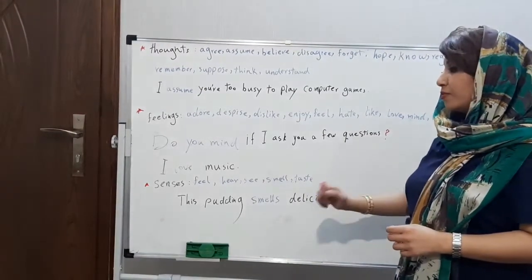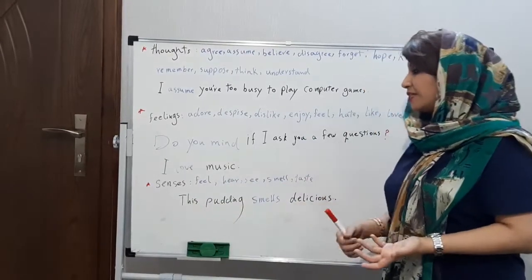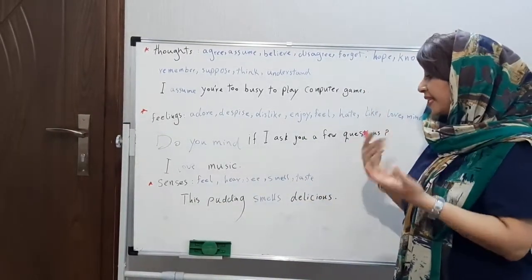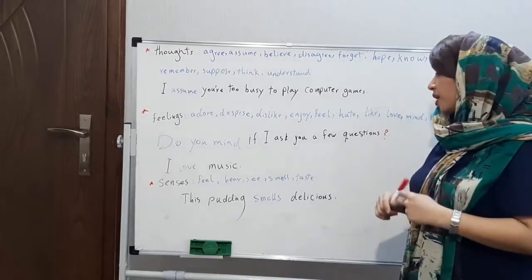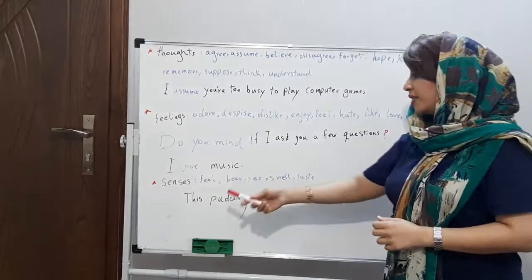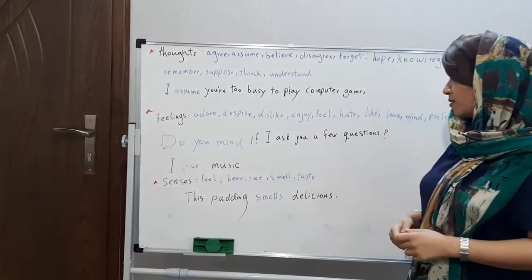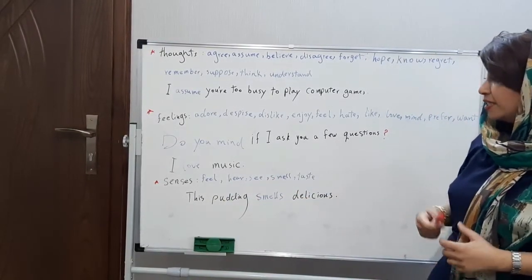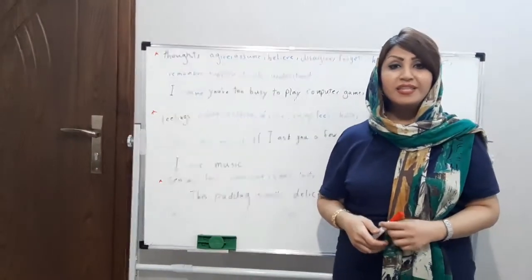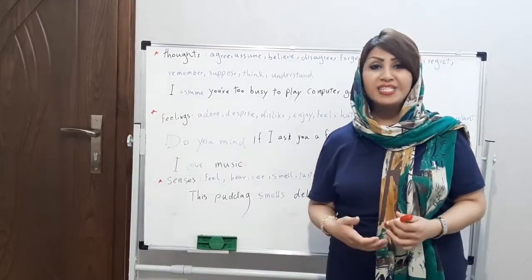Now, let's go through the senses, like feel, hear, see, smell, and taste. This pudding smells delicious. Now, let's go through the next part.